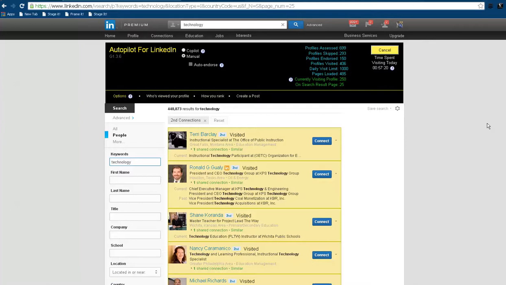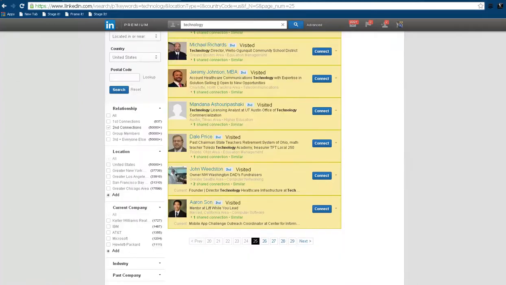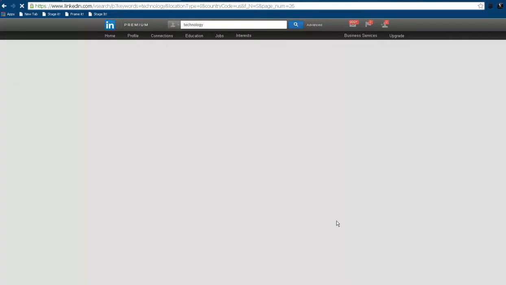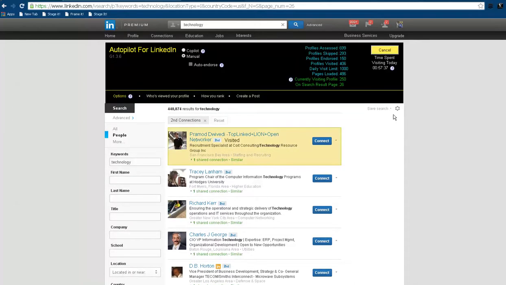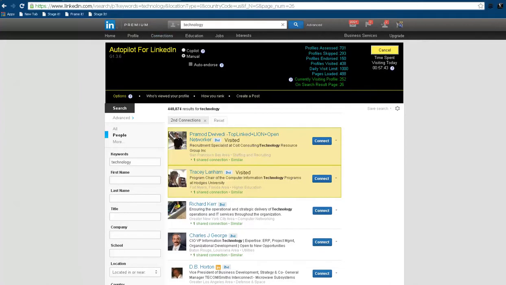But since the second connections was running right now, I'll just scroll down one more time. Well, it's at the bottom. You can see I'm on page 25. Here it's going to repost to the top of the page. And this is just going to run. Now, normally I do this at night while I'm sleeping. Just set it up, run, and it gives a lot of traffic coming in. So, since that was running, I just thought I'd give you a quick tour.